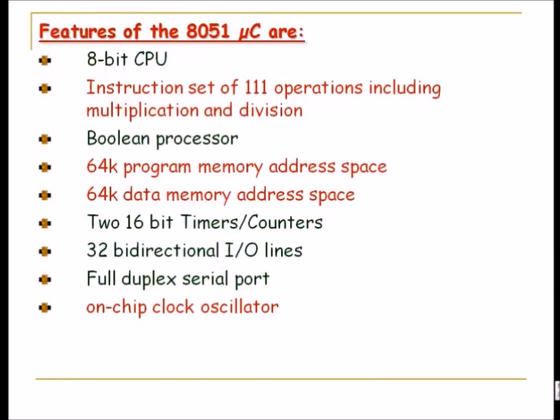Let's say you are developing a frequency counter to count some pulses, and the pulses are changing very fast. Maybe it is edge triggered and you are triggering your timers and counters, but your controller itself is not that fast. Based on the sampling theorem, it cannot sample all the pulses, so it is not able to perform that job. Therefore, the on-chip oscillator will play a role. And the 8051 can go up to 30 megahertz.